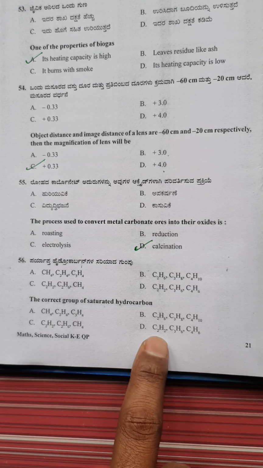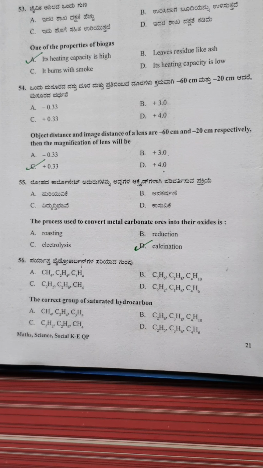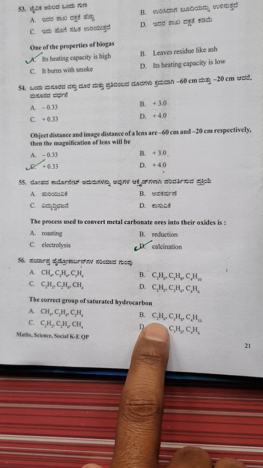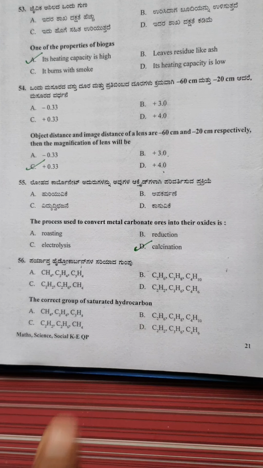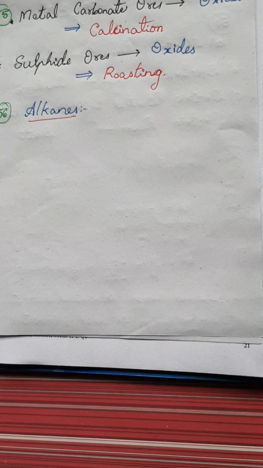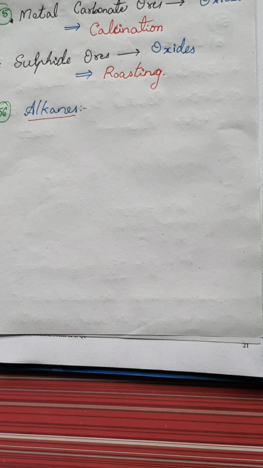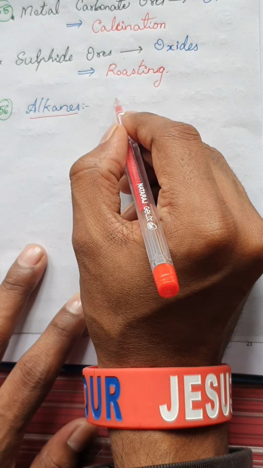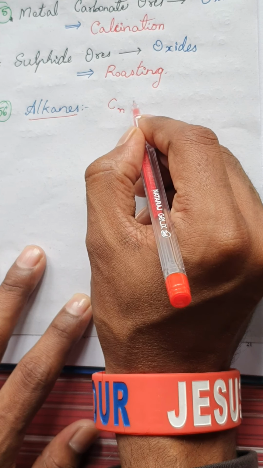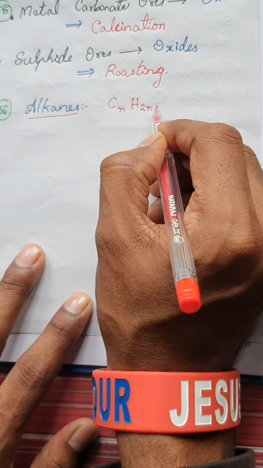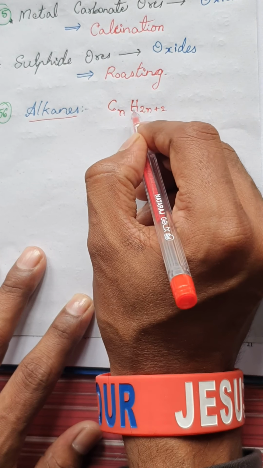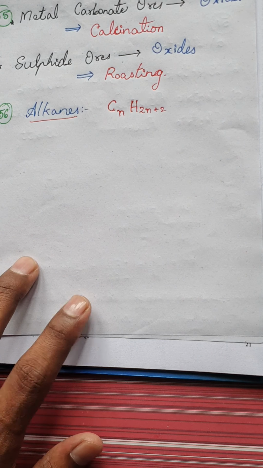All three given hydrocarbons should be saturated in a given option. That would be the right option. Before checking for that, you should always have a regular pattern of solving the question. We always know that for alkanes the molecular formula is CnH2n+2. Hope you don't have any doubt in this. The molecular formula for alkanes is CnH2n+2, isn't it?